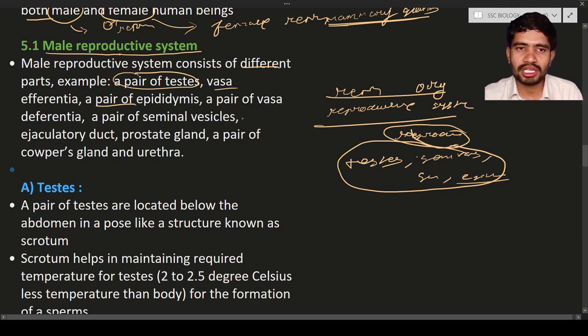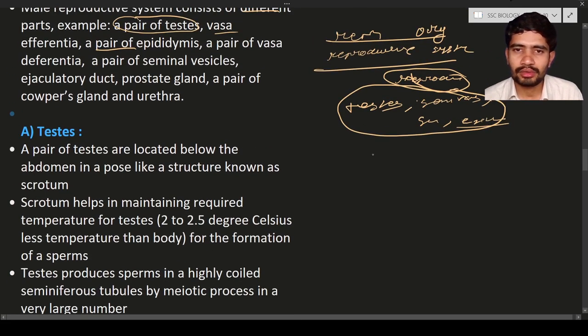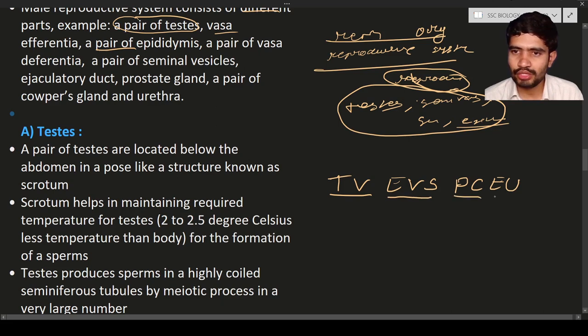So now the question is, how do you remember all these words? That is nothing but TV, EVS, PC, EU. So these are the things. You know the TV. EVS means environmental science, PC means personal computer, EU you can call electronic unit.